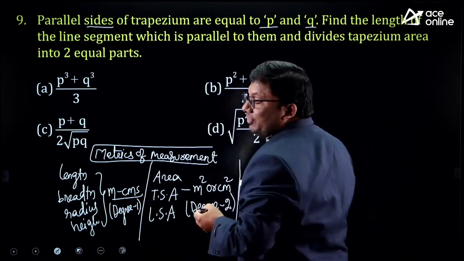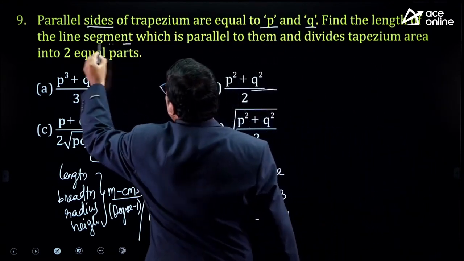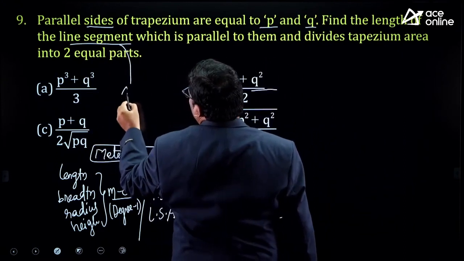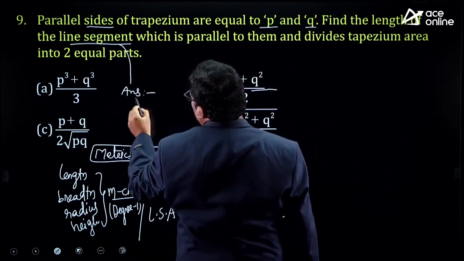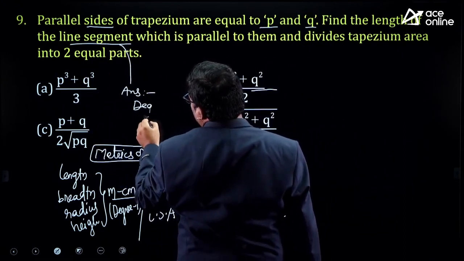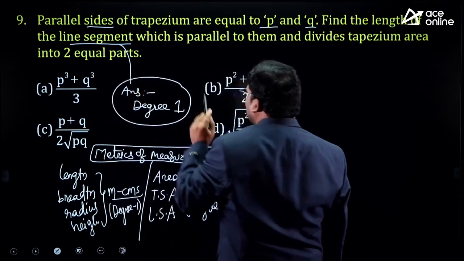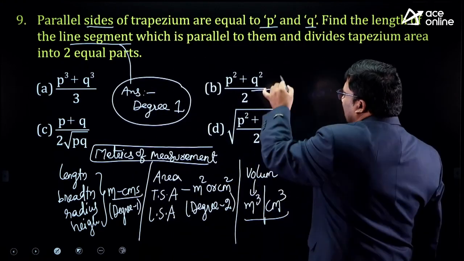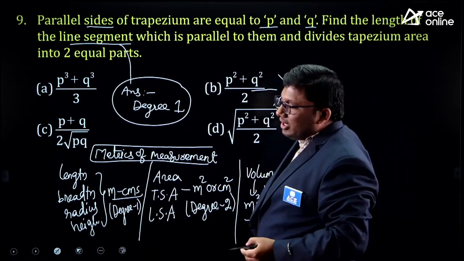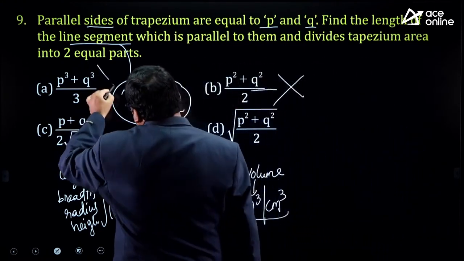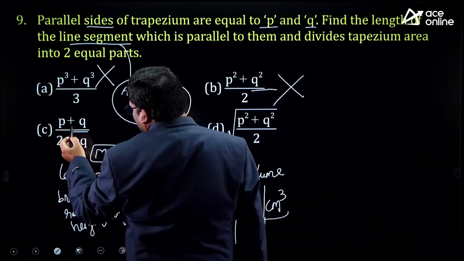Find the length of the line segment. Length of the line segment means the answer should be degree 1. Here it is a degree 2, eliminated. Here it is a degree 3, eliminated. Here it is degree 1.